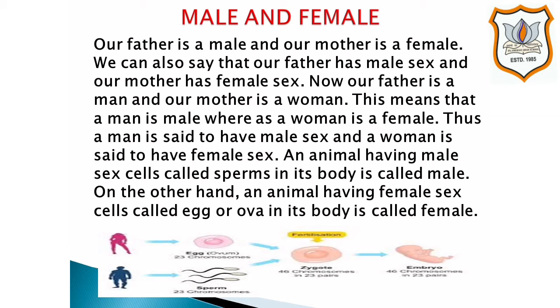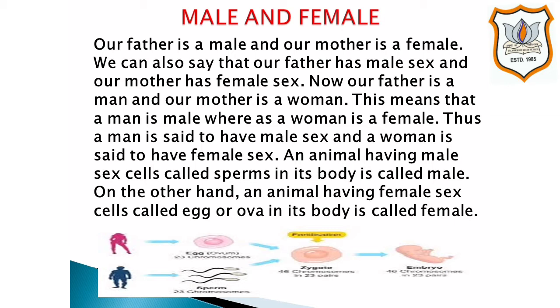Our father is a male and our mother is a female. We can also say that our father has male sex and our mother has female sex. Now our father is a man and our mother is a woman. This means that a man is a male and a woman is a female. Thus, a man is said to have male sex and a woman is said to have female sex.